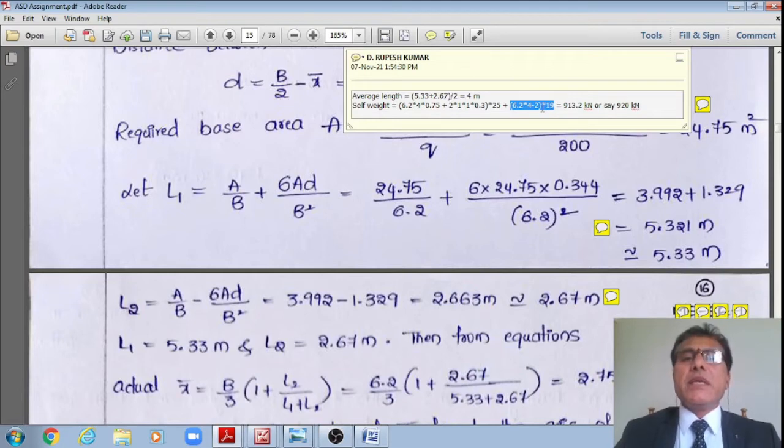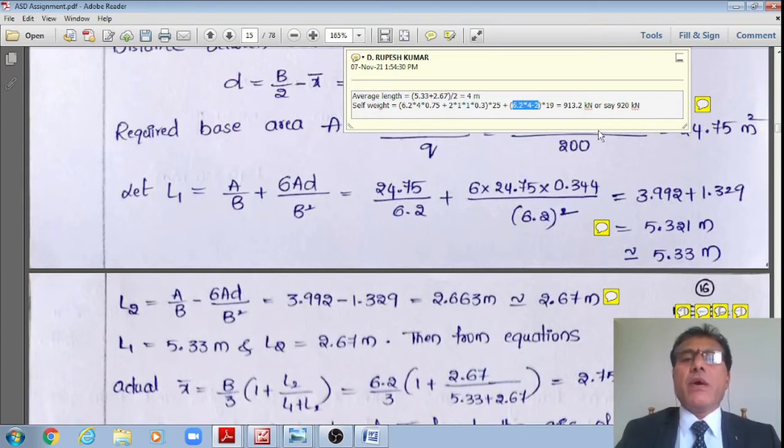I'm sorry, 6.2 multiplied by 4.4. 6.2 multiplied by 4 is the total area of the base plate of the foundation, from which I will deduct that of these two pedestals, 2 multiplied by 1 meter square. Therefore, now I'll get so many meter square.